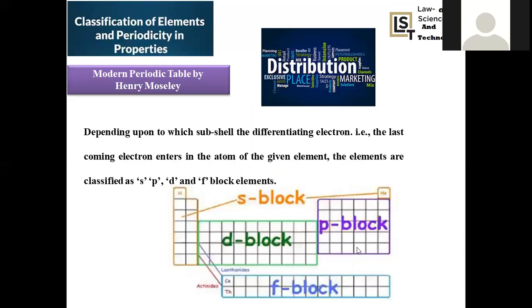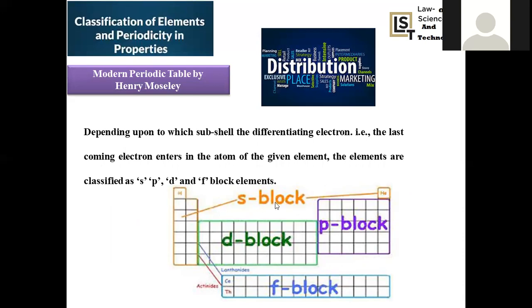And you can say what is meant by S block, P block, D block, and F block. Just now we discussed in the modern periodic table, if the differentiating electron enters the S orbital of its valency shell, ns1, ns2, that system is said to be S block.